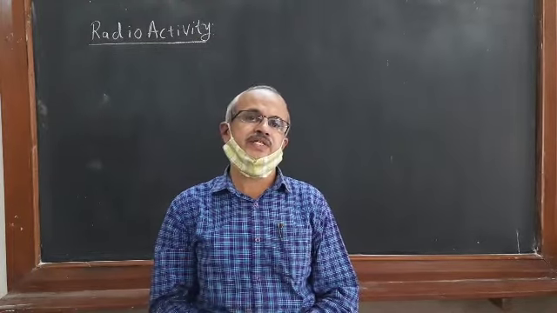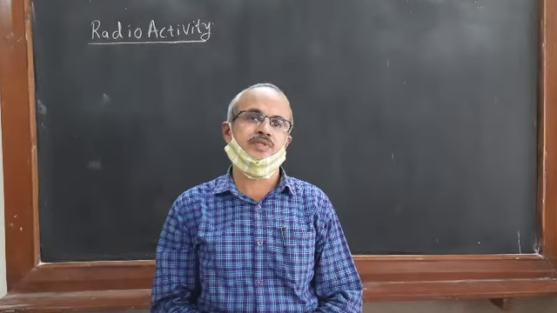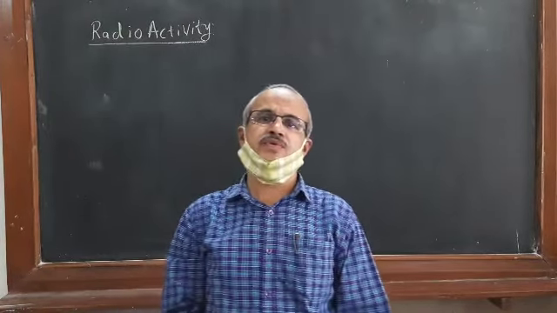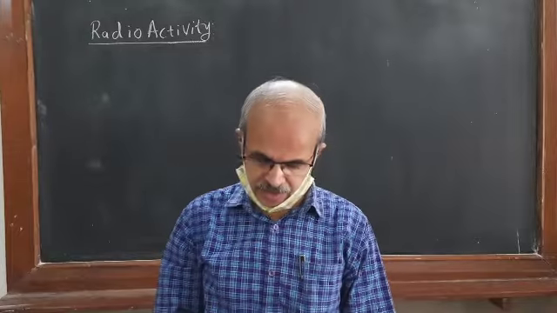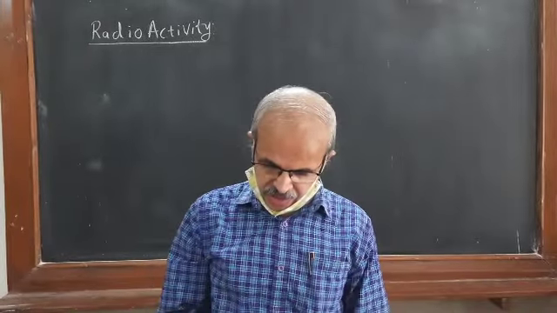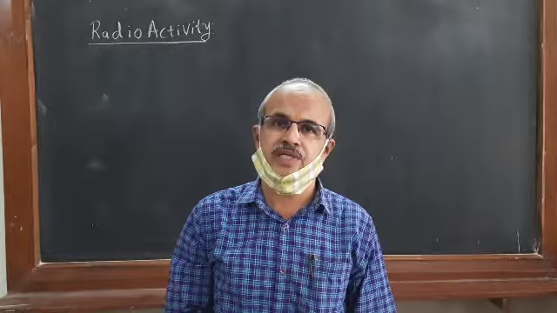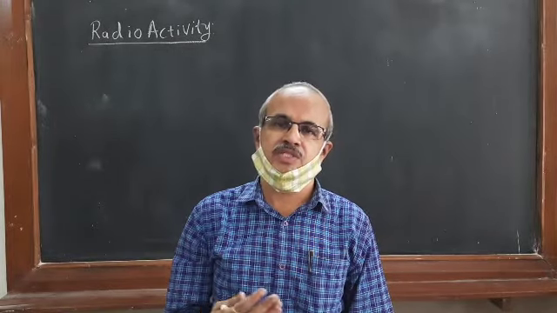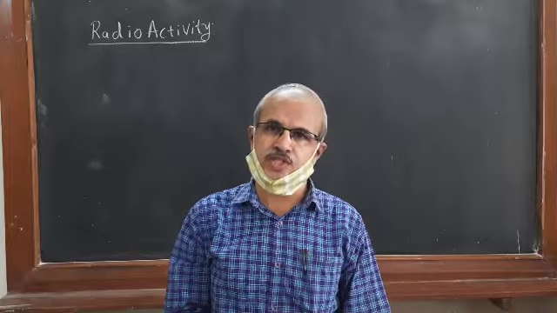What is radioactivity? It is the spontaneous disintegration of a heavy nucleus into its constituents.